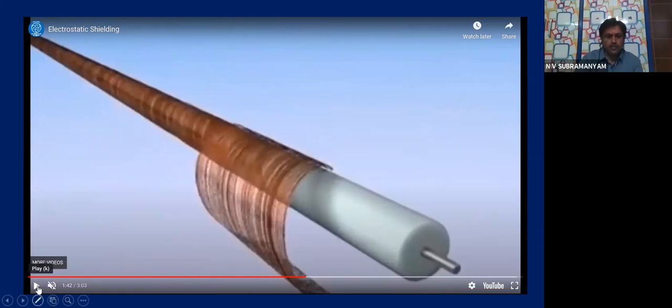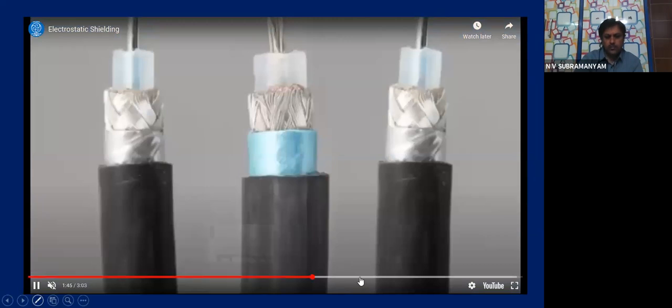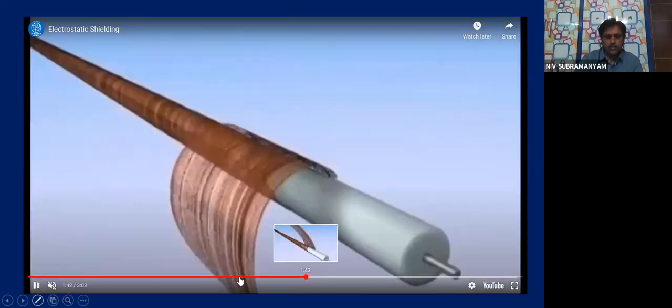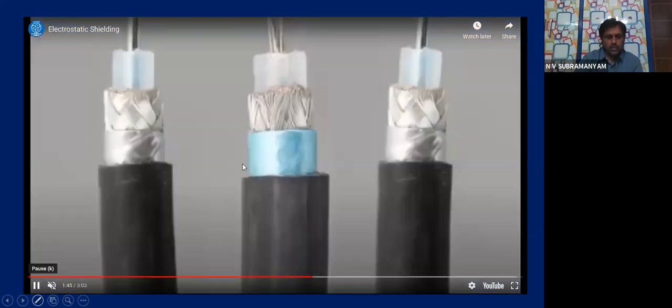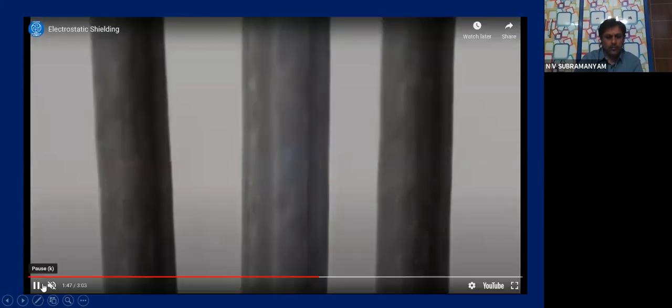What is the purpose of this shield? We are seeing, once again you see, you will understand. Where is this actually? You see carefully. Outer part is plastic, you know, all of you, in wires, household wiring, that is any wiring. Underneath that there will be copper wiring.